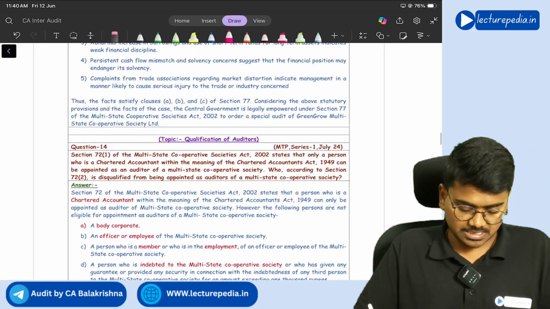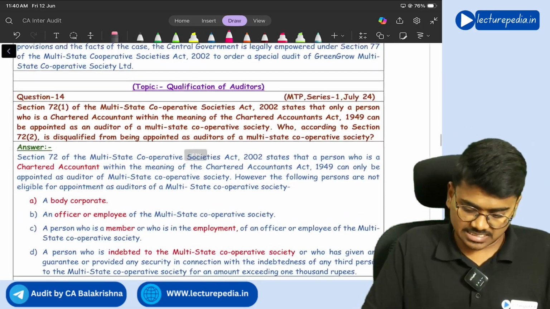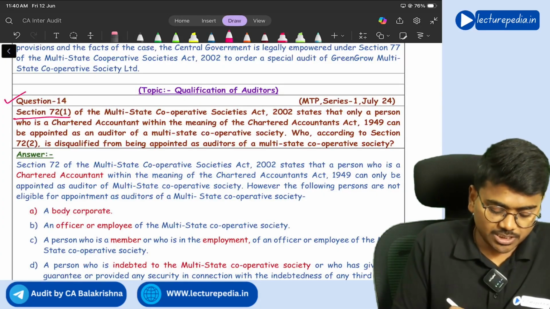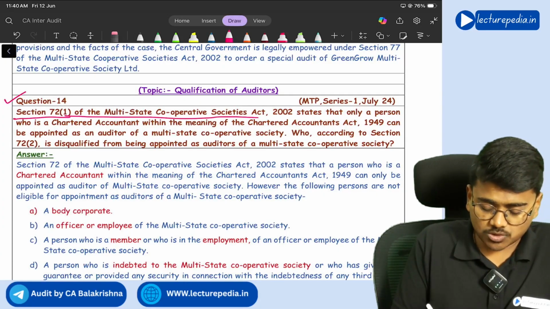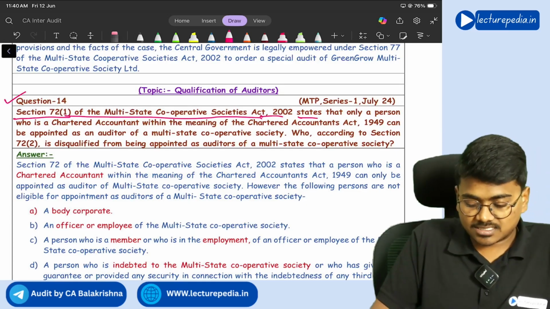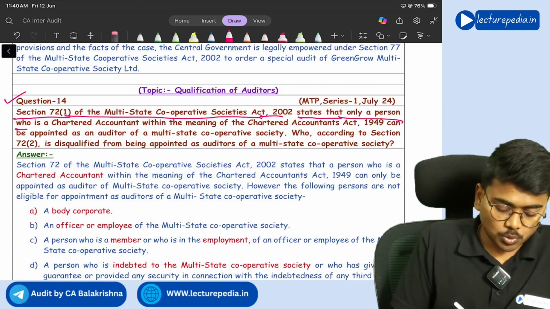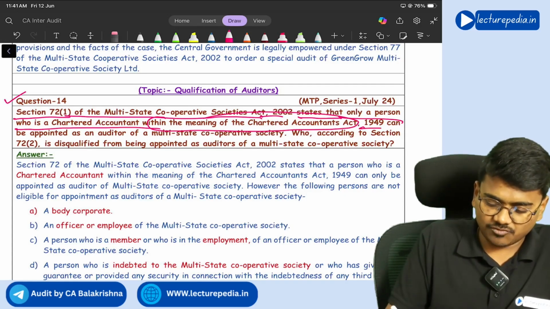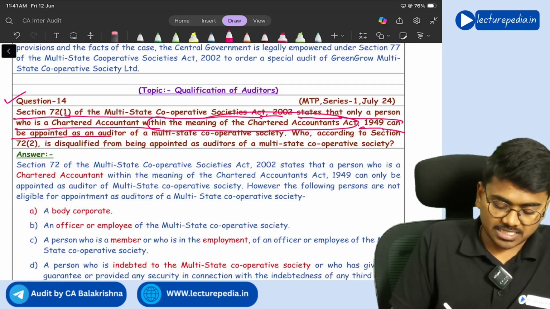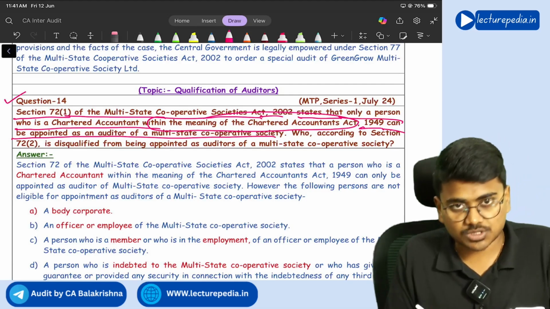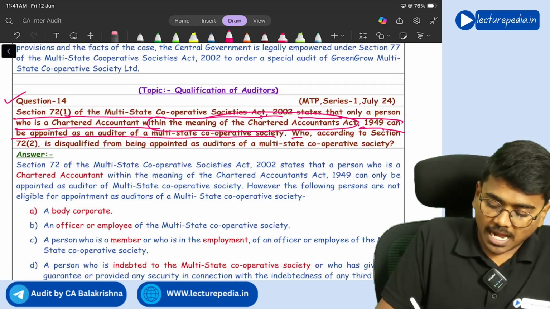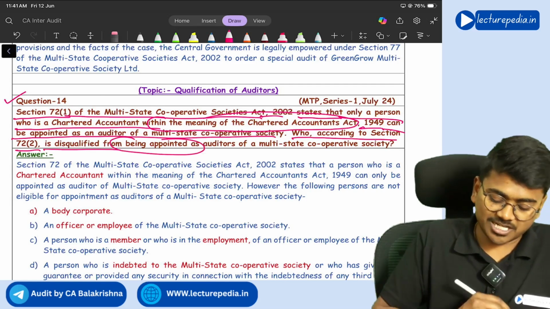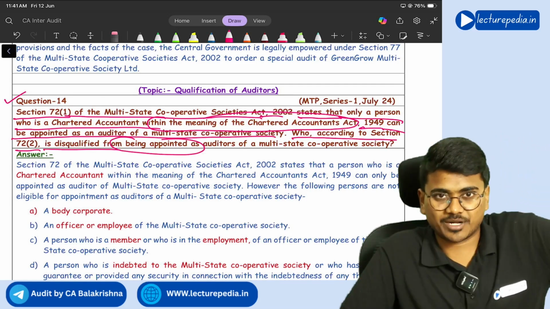Yes. Next, question number 14. Section 72 subsection 1 of the Multi-State Cooperative Society Act 2002 states that only a person who is a chartered accountant within the meaning of the Chartered Accountants Act 1949 can be appointed as auditor of a multi-state cooperative society. Who, according to section 72 subsection 2, is disqualified from being appointed as auditor of a multi-state cooperative society?